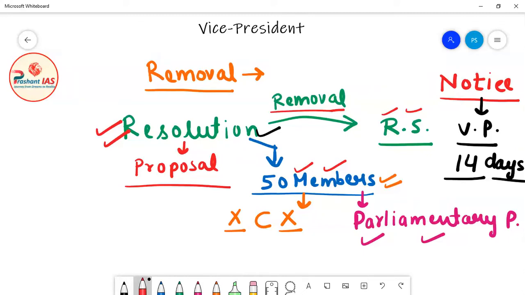It means that no further proceeding regarding the removal of Vice President of India can be initiated in Rajya Sabha until 14 days have passed after serving him the notice. After 14 days have passed, any further procedure can be initiated in Rajya Sabha regarding his removal.